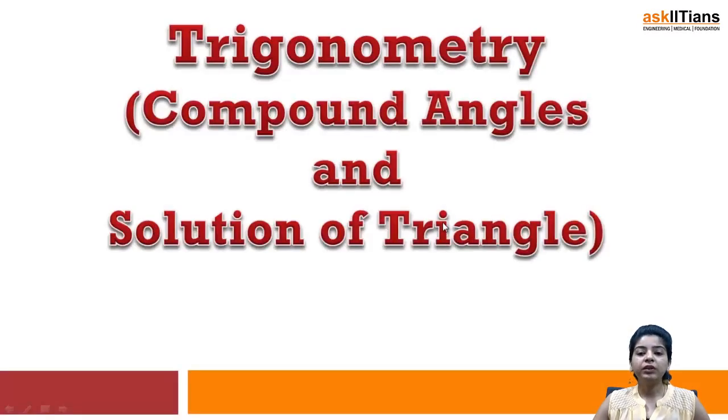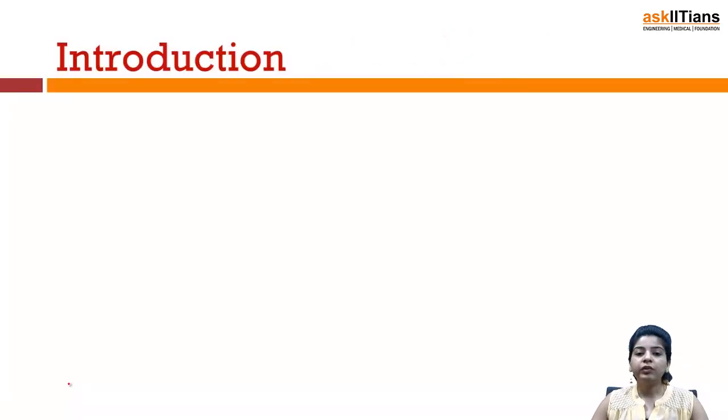So now we'll be beginning the chapter on trigonometry, and in trigonometry we'll basically be concentrating on the compound angles and the solution of triangle. So when I say trigonometry, first obviously we'll discuss how trigonometry came into existence, or what we mean by the word trigonometry, or how this word was actually introduced.